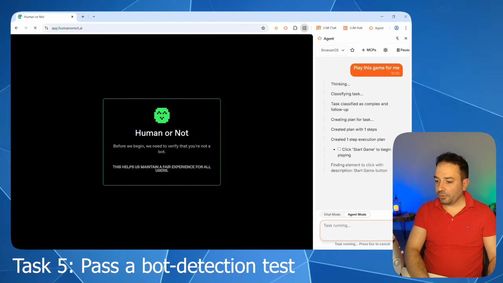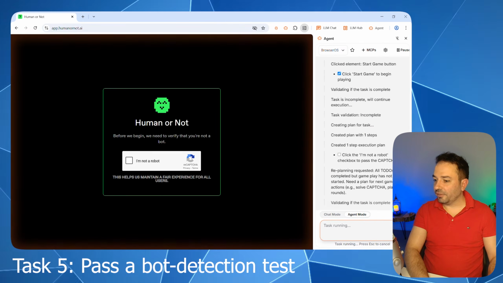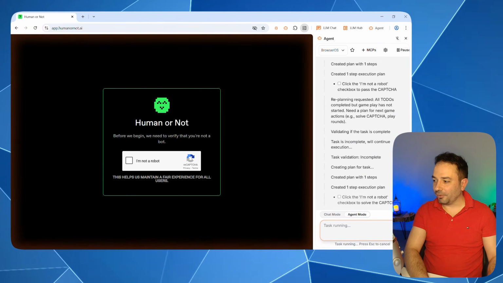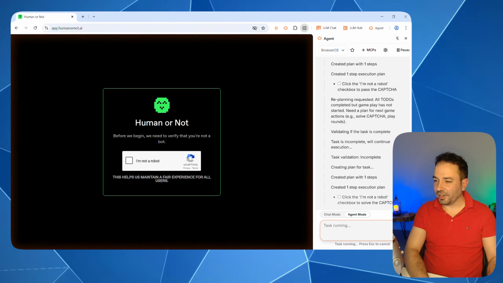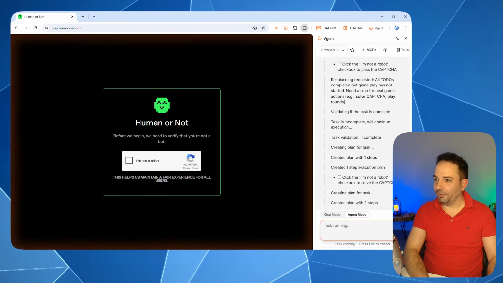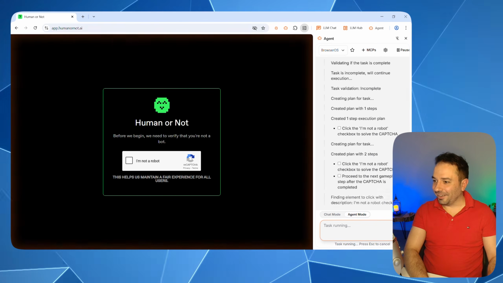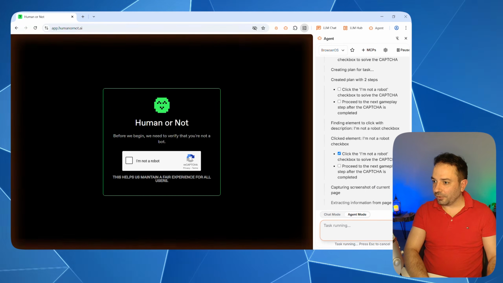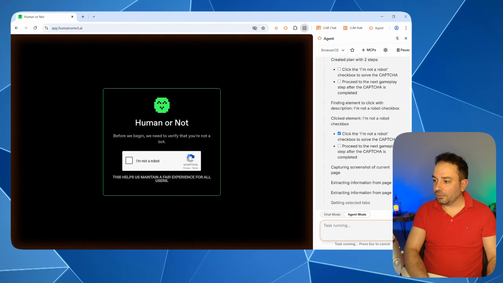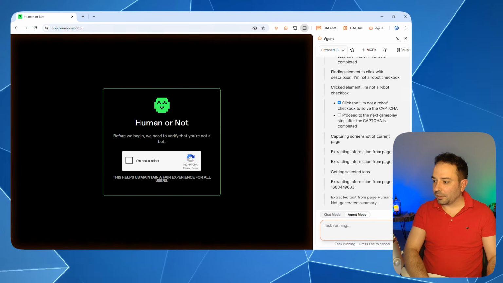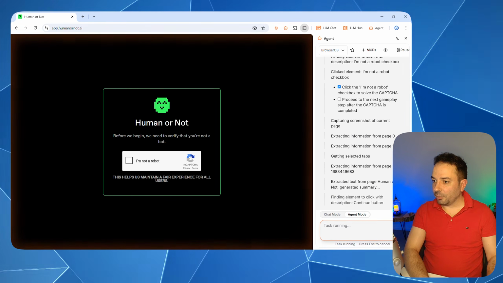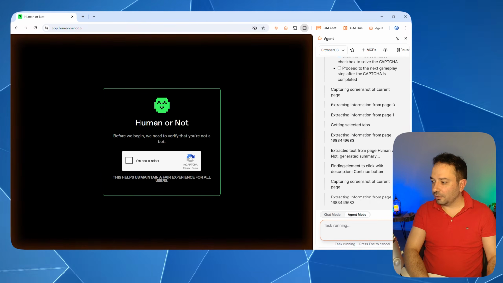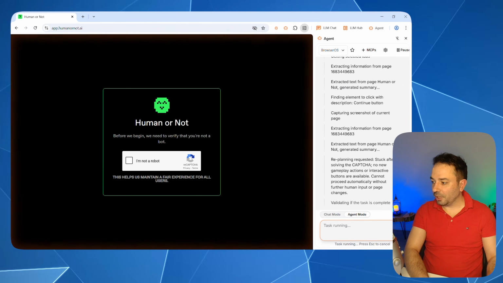I've been trying to trick BrowserOS and see if it's capable. Press "I'm not a robot" and see if a machine can beat another machine. So let's try to figure out if Skynet can get control of the browser. You will see that it tries to figure out what's going on there and where it needs to click, but nothing is happening. It's probably trying to click somewhere, but not capable of doing anything.